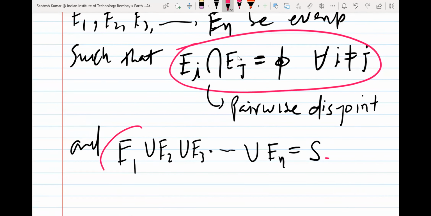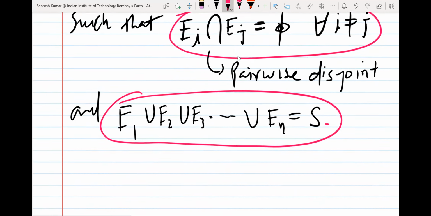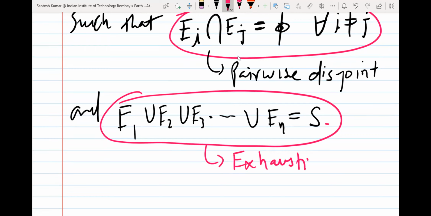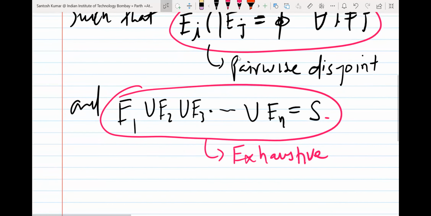इस प्रॉपर्टी को क्या बोलते हैं, किसी को नाम याद है? शायद मैंने लिखाया नहीं होगा। This is exhaustive event, मतलब एग्जॉस्टिव। So mutually exclusive means disjoint, and this is mutually exhaustive. So means you take union and you will get sample space. So this is exhaustive, or you can say E1, E2, E3, En are mutually exhaustive.